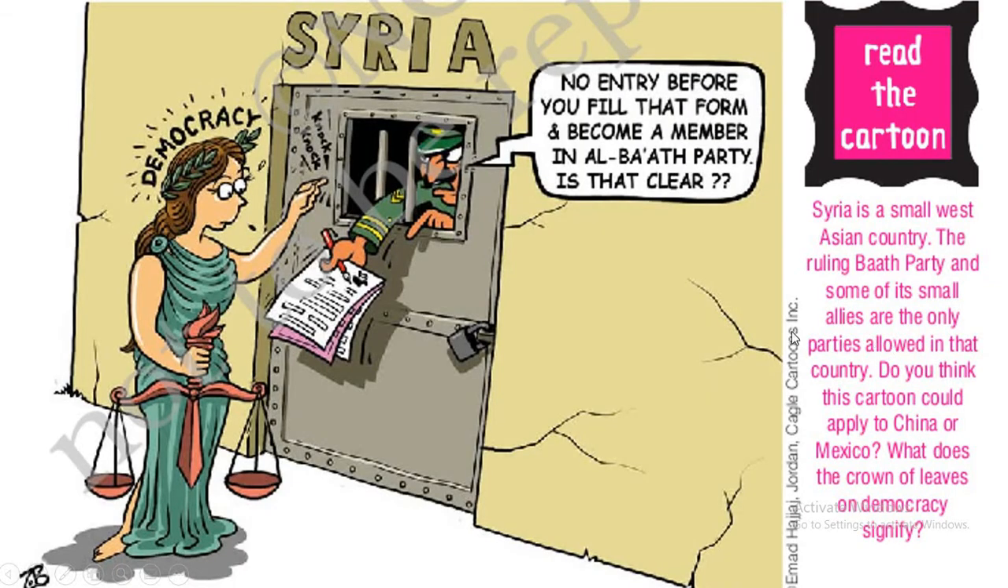Syria has made some kind of rules. Syria is a small West Asian country. The ruling Baath party and some of its small allies are the only parties allowed in that country. So here the rule is: no entry before you fill that form and become a member of the Baath party. Is that clear? So to make a government, they have to fill it.